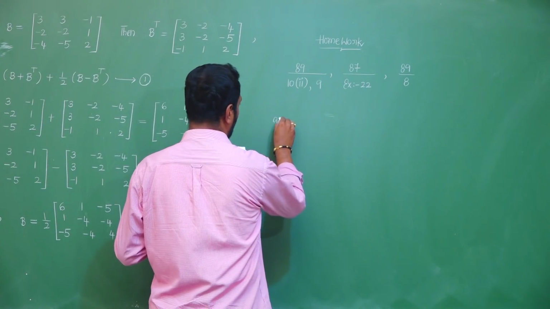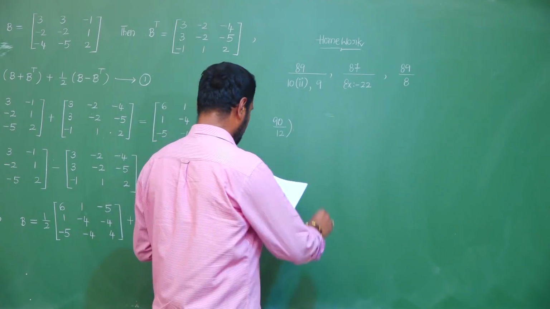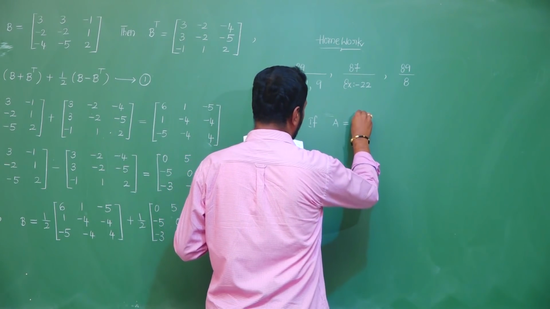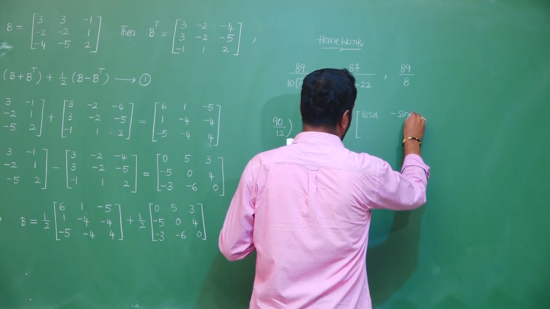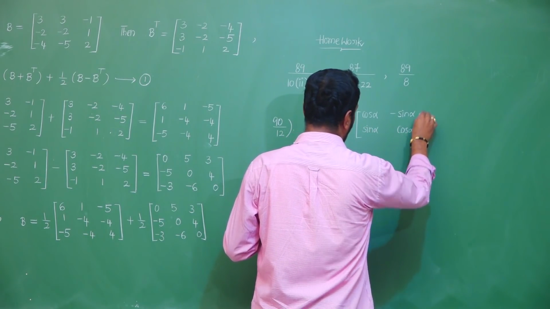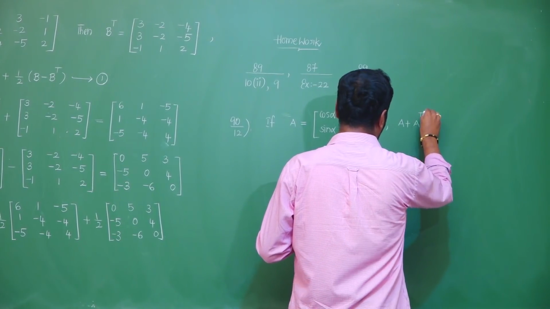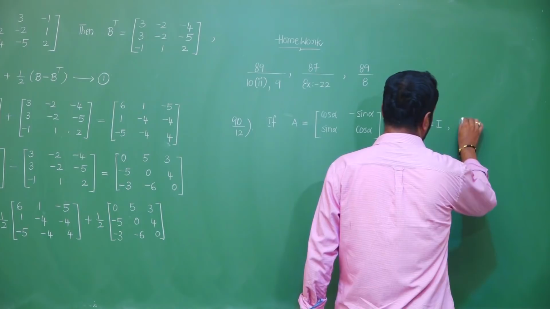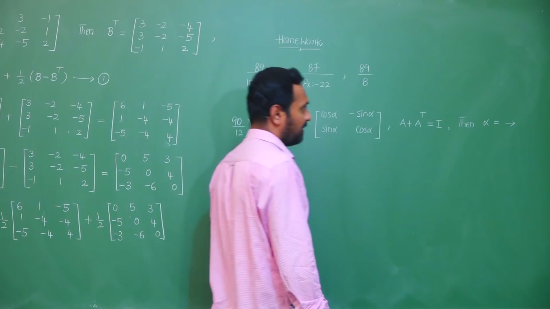Next, page number 90, 12th question. If capital A equals the matrix cos alpha, minus sin alpha, sin alpha, cos alpha, and A plus A transpose equals I, then the value of alpha is asked.